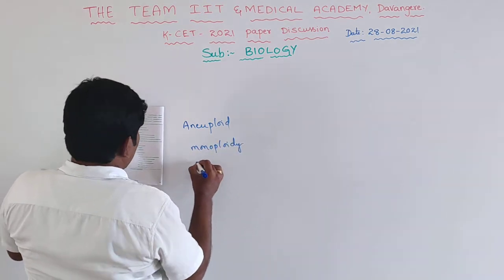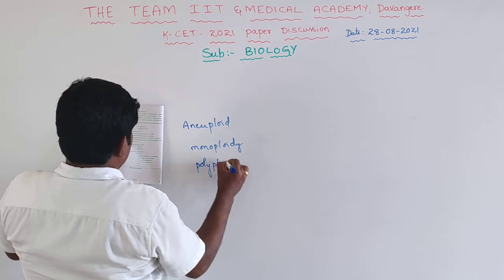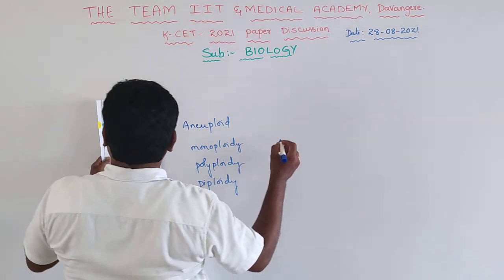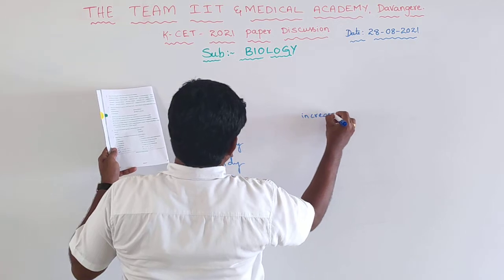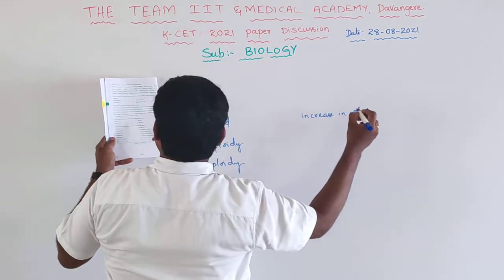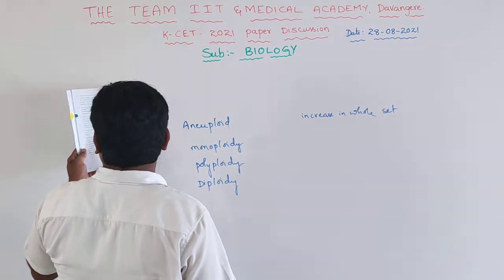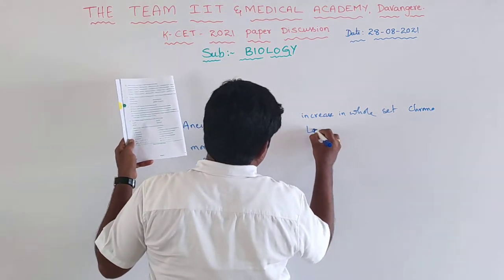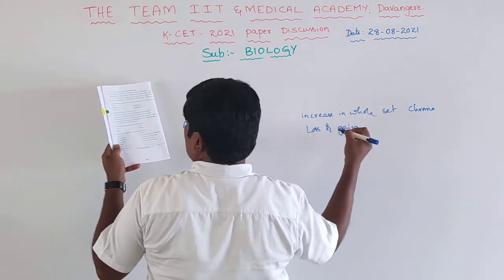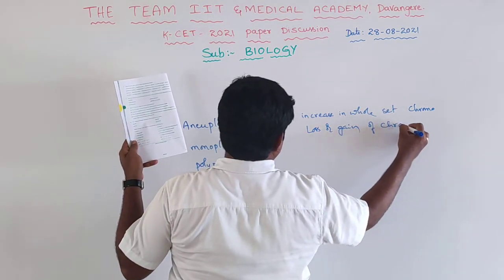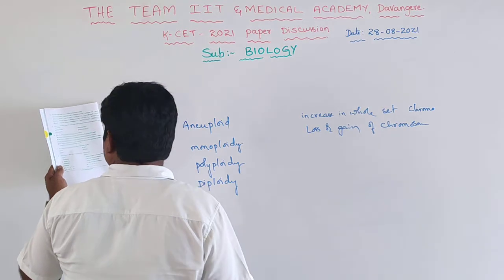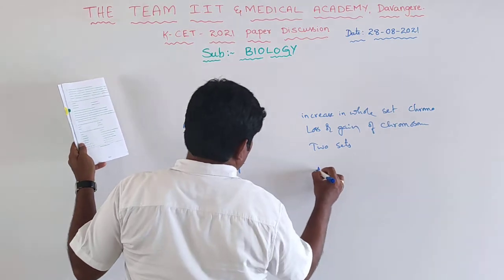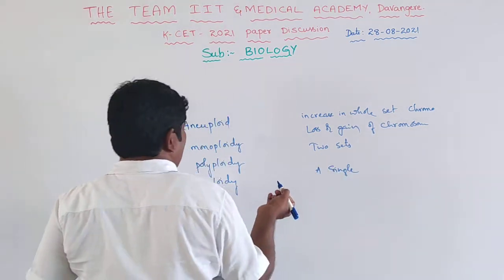Monoploidy, polyploidy and diploidy are given. The options say increase in a whole set of chromosomes, loss or gain of chromosomes, two sets of chromosomes, and a single set of chromosome. We know this already, a very simple question.